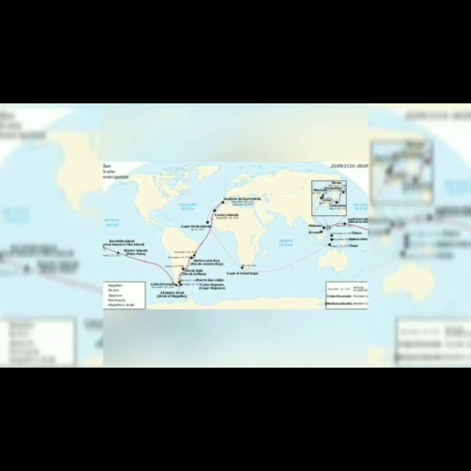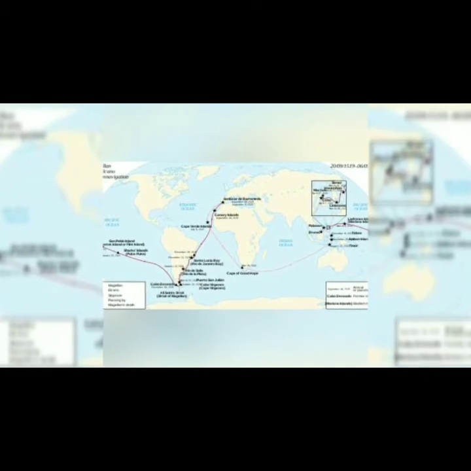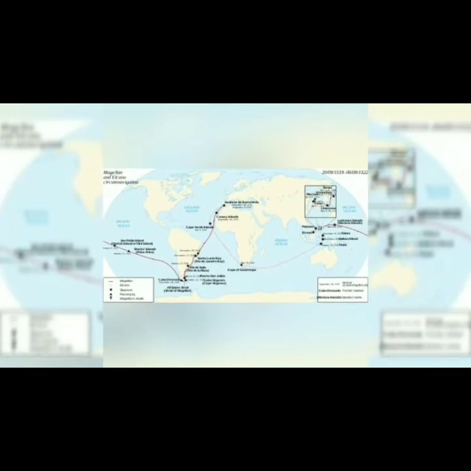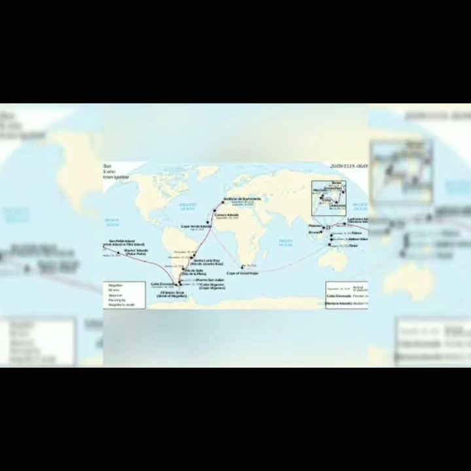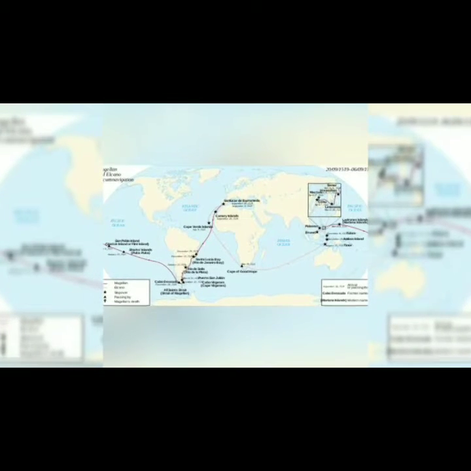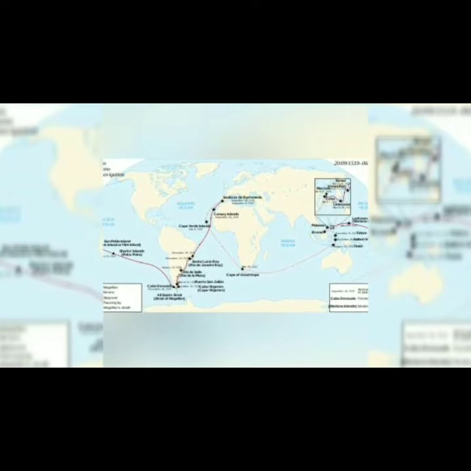The next point is the circumnavigation of the earth. Here the first proof of circumnavigation of the earth was by Ferdinand Magellan in 1519. He started his journey in 1519 and in 1522 he finished. He started from Spain, and after crossing the Atlantic Ocean, Pacific Ocean and the Indian Ocean, he finished his round expedition. By his expedition he proved that the earth is round in shape, and circumnavigation is a round navigation around an island or continent.